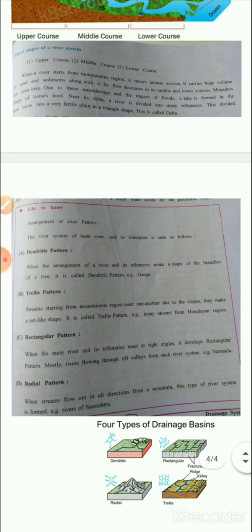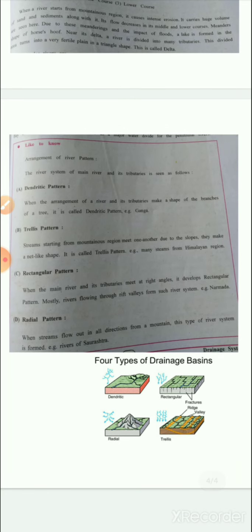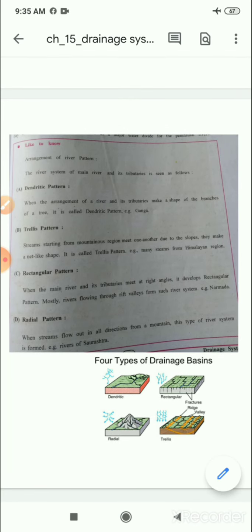Now we have the arrangement of the river patterns. The river system of the main river and its tributaries is seen as follows. So here the diagram is also given about the four types of drainage patterns.